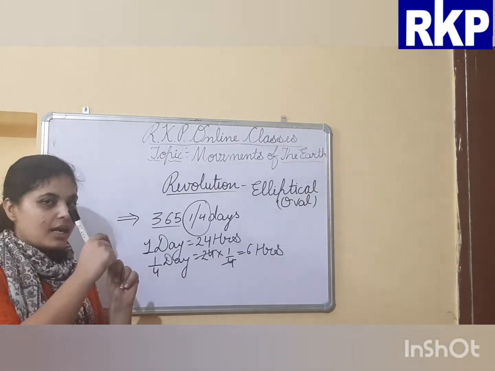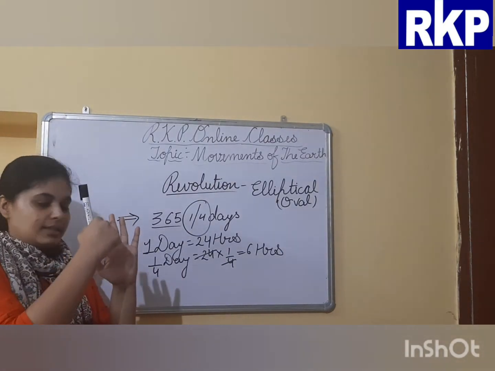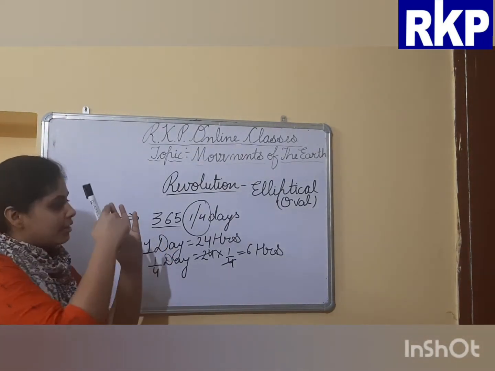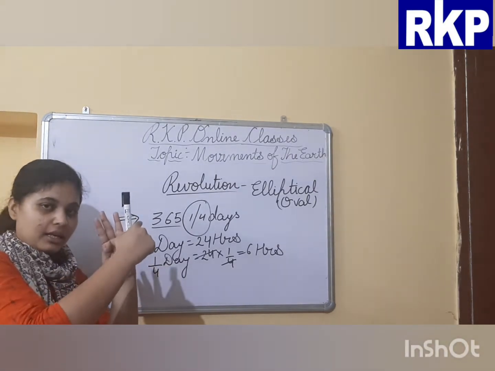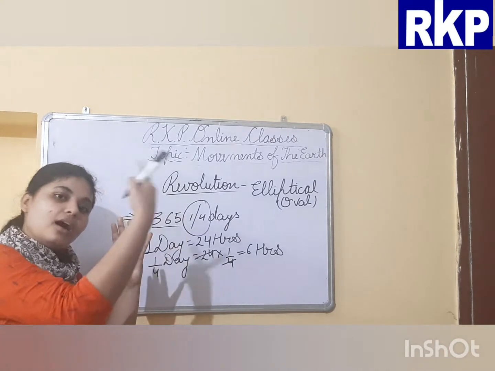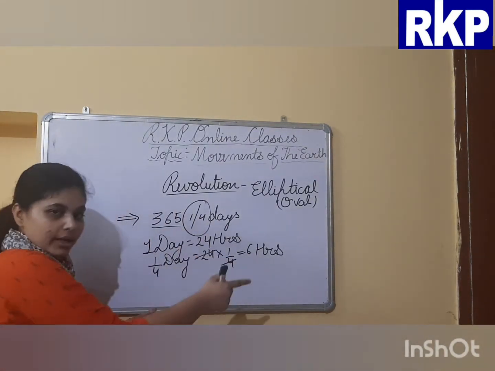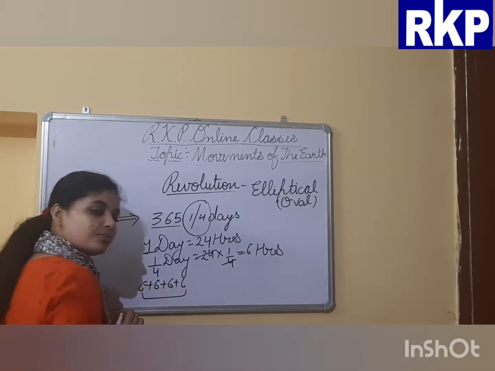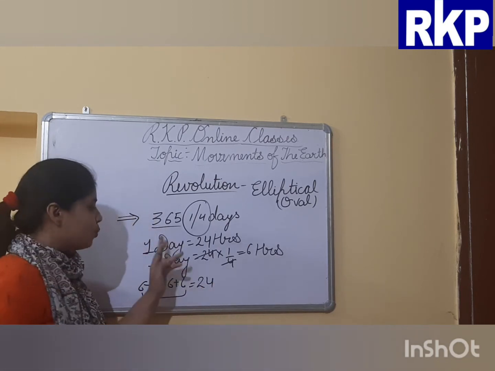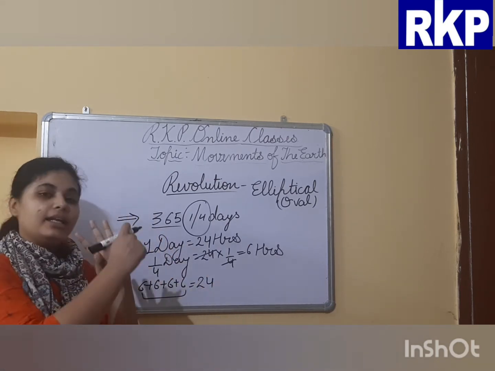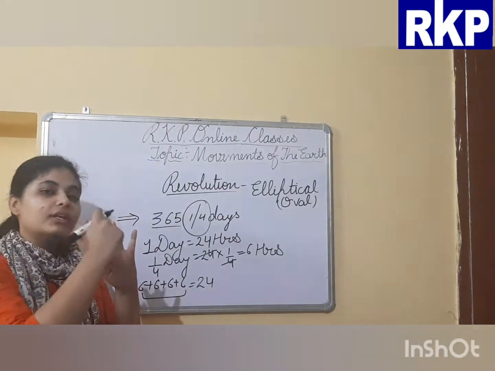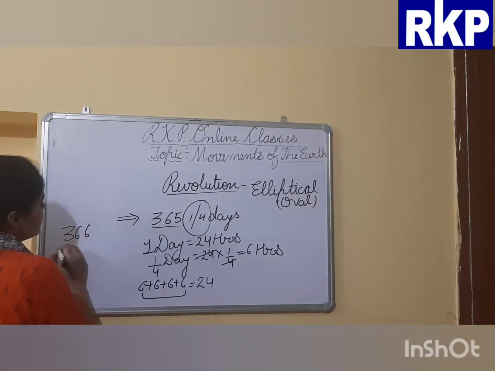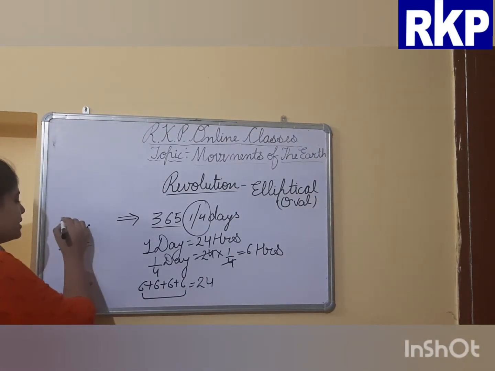But we don't consider the 6 hours. If we multiply 6 by 4, that is 6 plus 6 plus 6 plus 6, which is 24, and 24 hours is equal to 1 day. That means after every 4 years, 1 extra day comes. So this extra 1 day is added in the 4th year. That's why after every 4 years a leap year comes. A leap year means a year of 366 days.